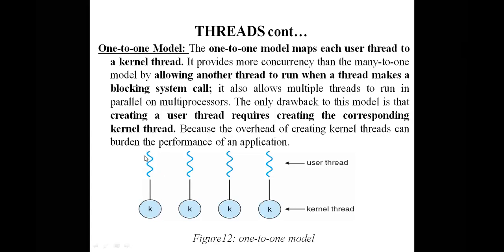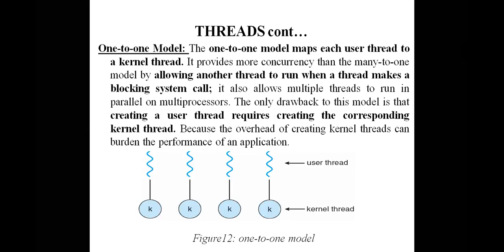For example, if one user level thread sends a block system call, it won't create any problem for the remaining 3 threads. Why? Because the first user level thread will be handled by its kernel thread. Automatically, this one will be blocked. There is no problem for the remaining threads. They run without any problem, without blocking. Why? Because they are assigned to different kernel threads. In the case of the previous one, if one thread sends a block system call, then automatically the remaining 3 threads block.